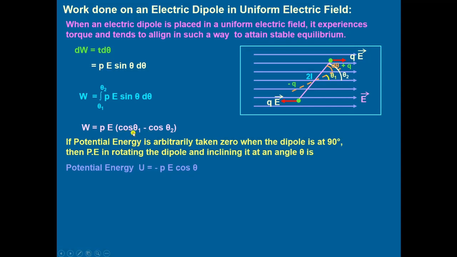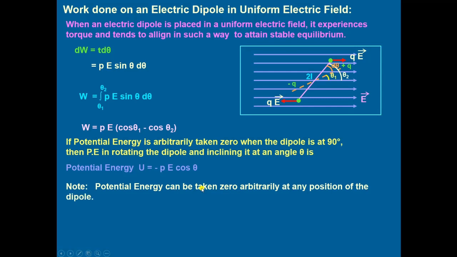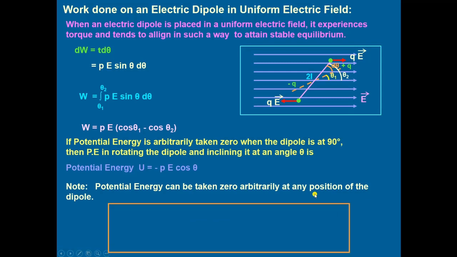Here we have taken theta 1 equal to 90 degrees and theta 2 equal to theta, then work will be equal to potential energy, that will be equal to minus PE cos theta. Potential energy can be taken as zero arbitrarily at any position of the dipole. Okay, then we take some special cases.